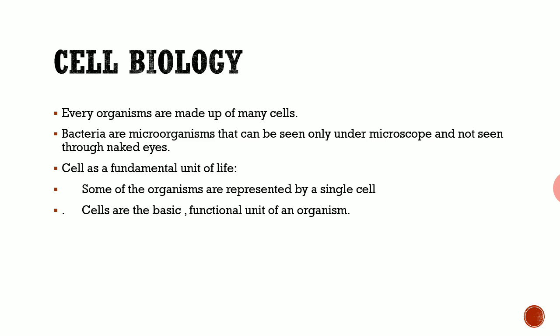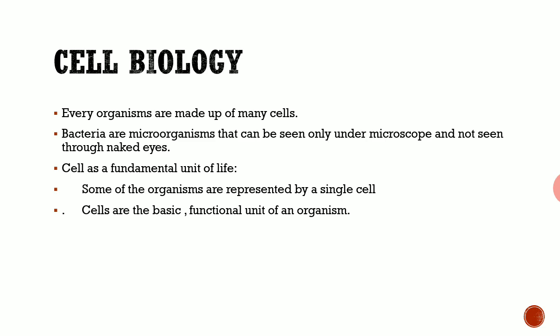Okay, so as I said before, each and every organism is made up of many cells, whether it is a microorganism or a macroorganism. What is meant by microorganism and macroorganism? Microorganism means, for example, bacteria or virus, which cannot be seen through our normal eyes. They can be seen only through a microscope, so that organism is microscopic. Macroscopic means an organism which can be seen through our normal eyes itself, without using a microscope. Whatever we see directly is considered as macroscopic organisms.